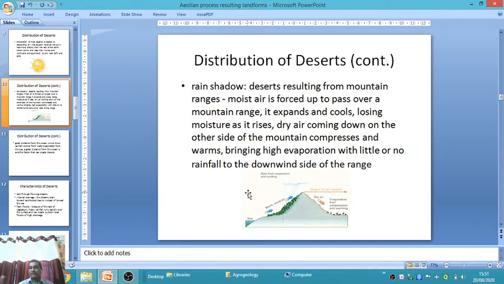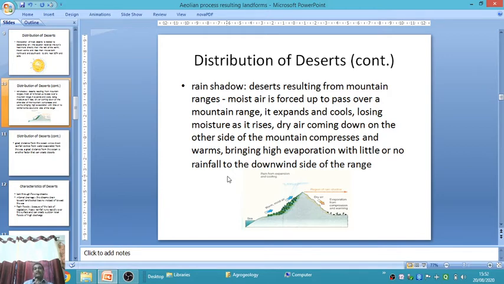It expands and cools, losing moisture at ridges. Dry air coming down on the other side of the mountain compresses and warms, bringing high evaporation with little or no rainfall to the downwind side of the range. You see in this figure, this is the heavy rainfall region and this is the low rainfall region. All the rainfall is received here on the windward side, and on the downwind side the rainfall is reduced. This is an example of rain shadow.